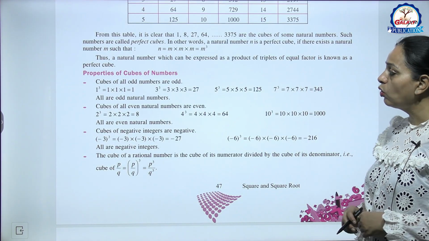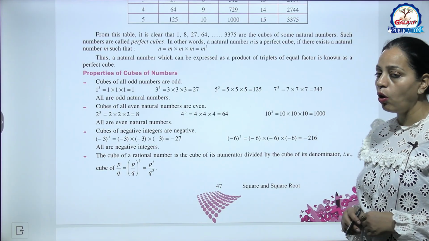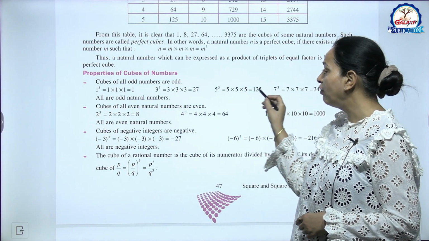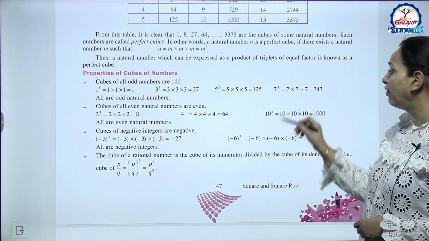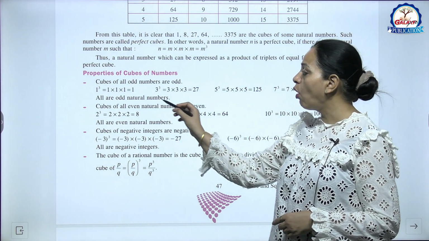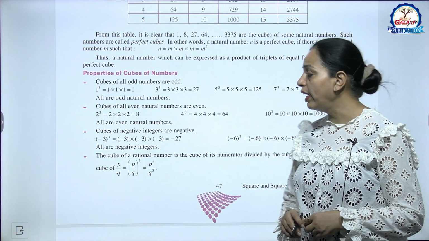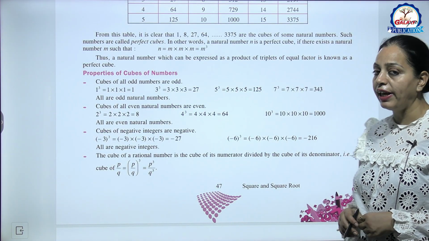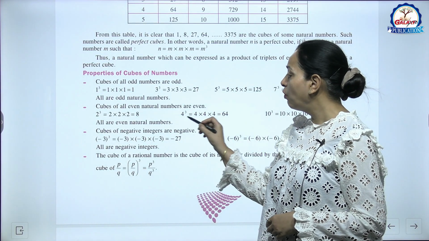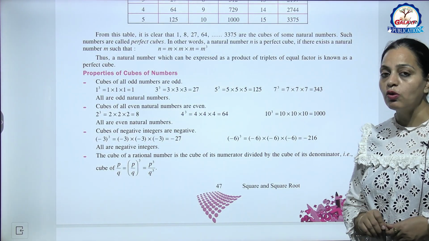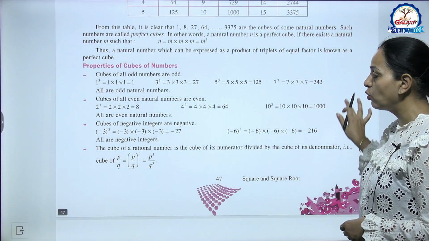Now properties of cubes of numbers. The first one, cubes of all odd numbers are odd. 1 cube is 1, 3 cube is 27, 5 cube is 125, and 7 cube is 343. All are odd natural numbers. Okay, and the next is cubes of all even numbers are even, like 2 cube, that is 8, 4 cube, that is 64, then 10 cube, that is 1000. All are even natural numbers.